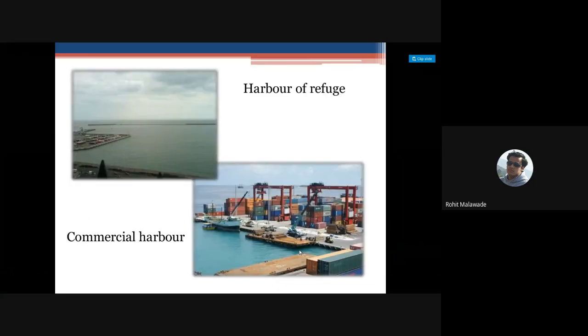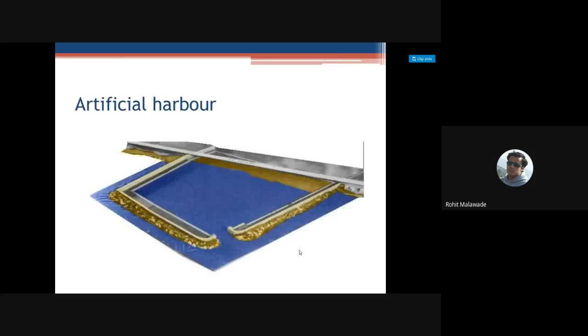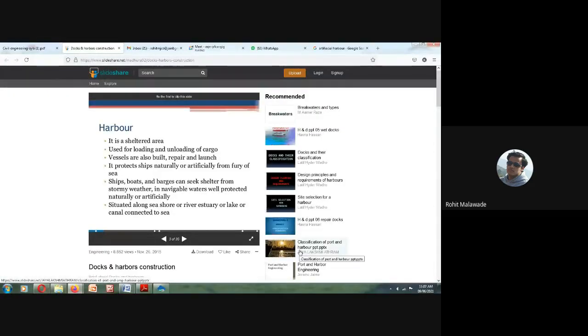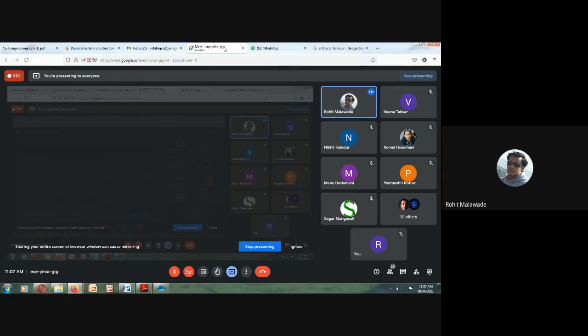Okay, so in today's class we have seen what harbors are, right? What are the different classifications of harbor, right? How the water mode of transport is important for us, right? And why we want to have this water mode of transport, right? This is what we have discussed in our today's class, along with the classification of harbor. What is harbor? What are its different classifications and the importance of water mode of transport? In the next classes, we will be continuing with the next part of the harbor.